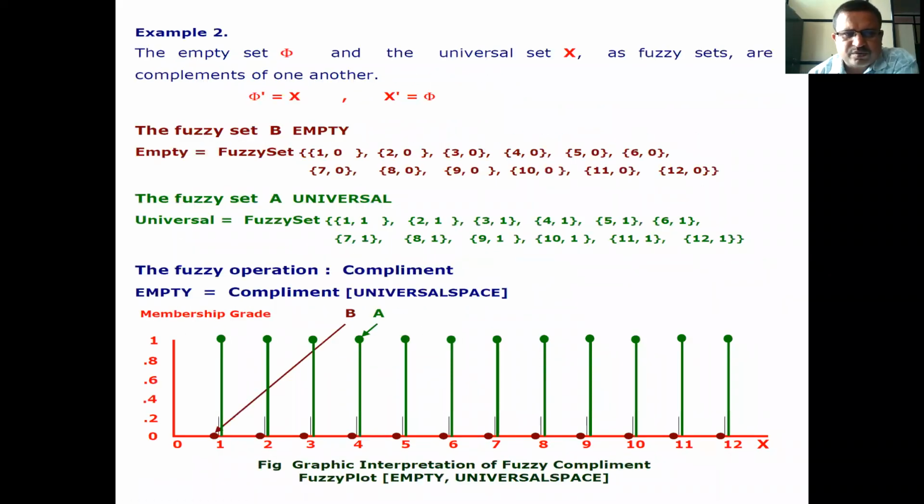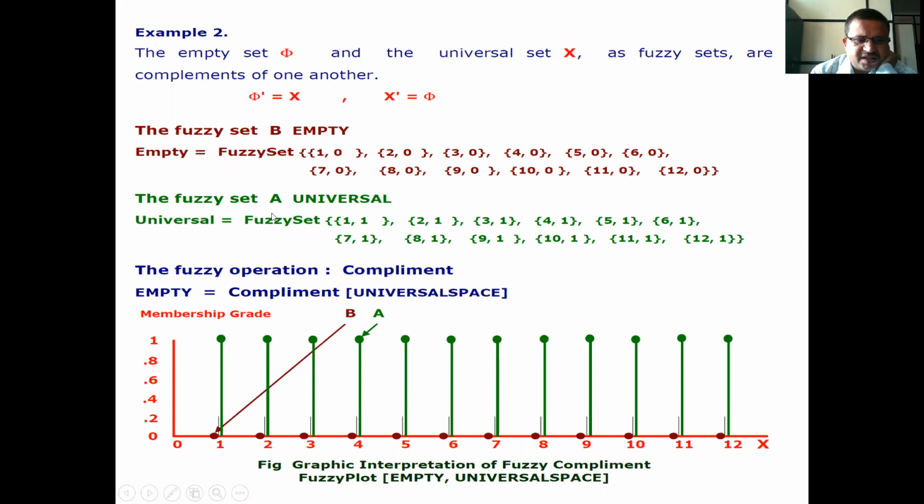Now example 2. Let the empty set phi and the universal set X as fuzzy sets be complements of one another. Therefore, phi dash is equal to X, or X dash is equal to phi. The fuzzy set B, empty, is equal to the fuzzy set of (1, 0), (2, 0), (3, 0), (4, 0), (5, 0), (6, 0), because for empty we have considered the membership grade as 0 for the empty set.